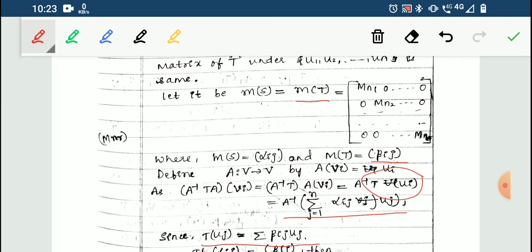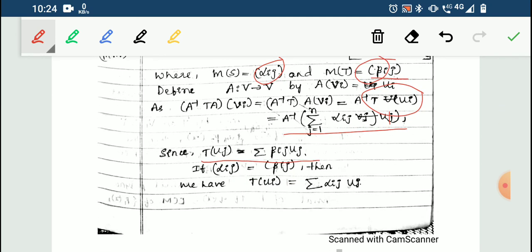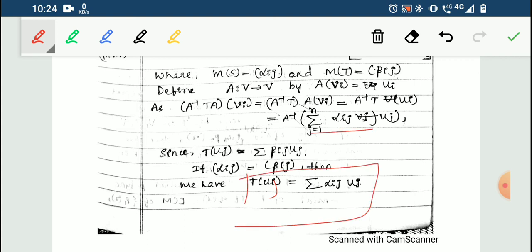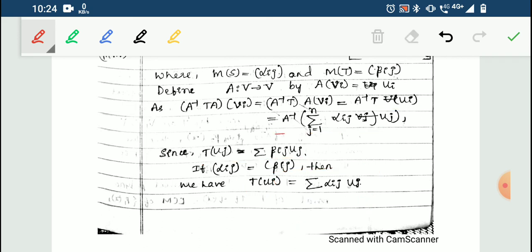But here it is given alpha ij is equal to beta ij. So instead of beta ij, I can write T(uj) is equal to summation alpha ij uj. So that's what they have used here. So you got A inverse into summation j from 1 to n alpha ij uj.